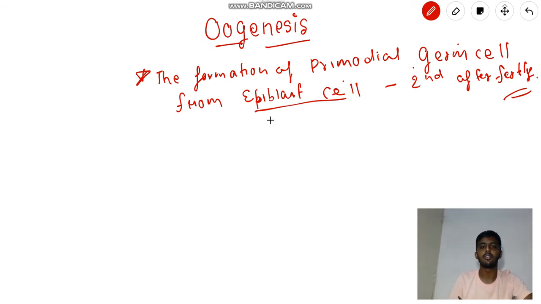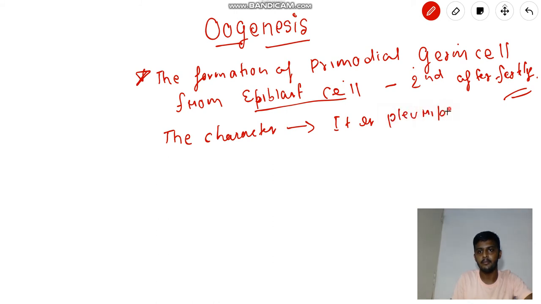So the character of primordial germ cell is that it is a pluripotent cell. What is the meaning of pluripotent cell?